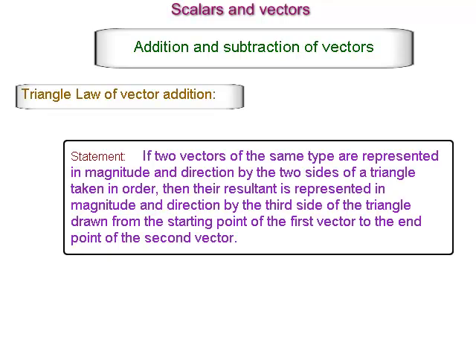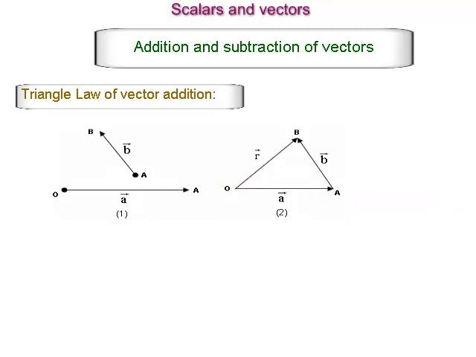Statement. If two vectors of the same type are represented in magnitude and direction by the two sides of a triangle taken in order, then their resultant is represented in magnitude and direction by the third side of the triangle drawn from the starting point of the first vector to the end point of the second vector. See the example shown below. By using the triangle law of vector addition, the resultant of vector A and vector B is represented by vector R, which starts from point O and ends at B. Therefore, vector R is equal to vector A plus vector B.